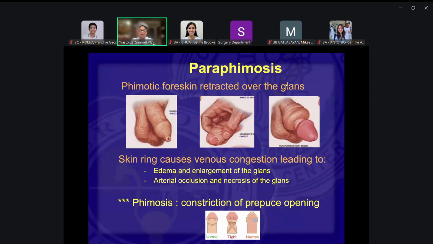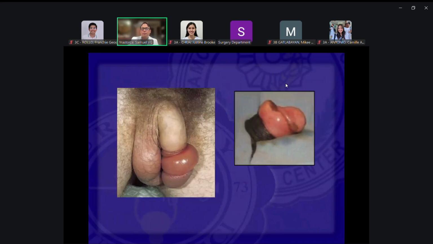Okay. And then the child plays with his penis, pulls the prepuce over the glans penis, and then cannot put it back again. So the very small opening produces a constrictive ring around the glans penis, and that could lead to necrosis of the glans penis when it compresses the blood flow. So this is how it would look, and this is really an emergency.